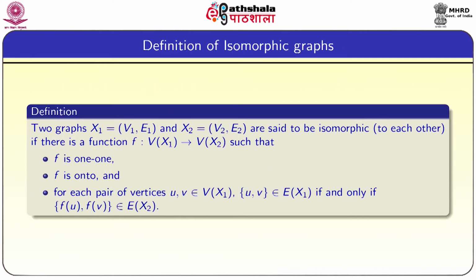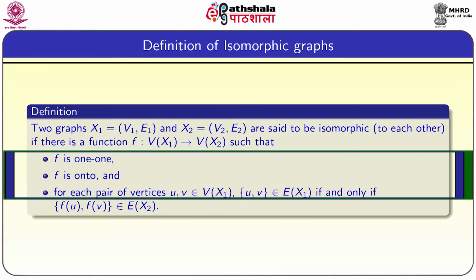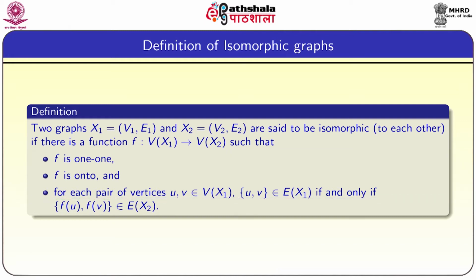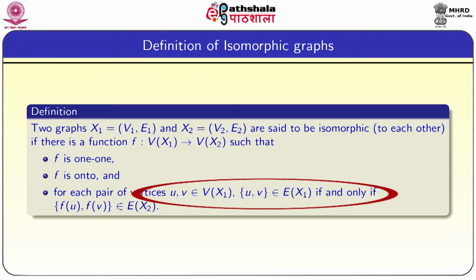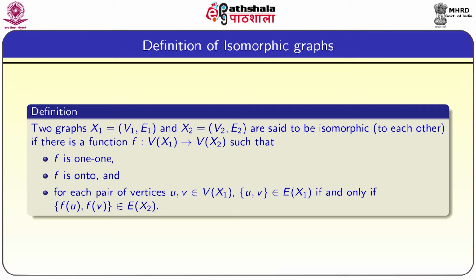Definition of isomorphism of graphs. Two graphs x1 equal to (v1, e1) and x2 equal to (v2, e2) are said to be isomorphic to each other if there is a mapping, a function f from the vertex set of x1 to the vertex set of x2, such that f is 1-1, f is onto, and for each pair of vertices u, v in v of x1, u, v is an edge of x1 if and only if f of u, f of v is an edge of x2, meaning an edge of E of x2.